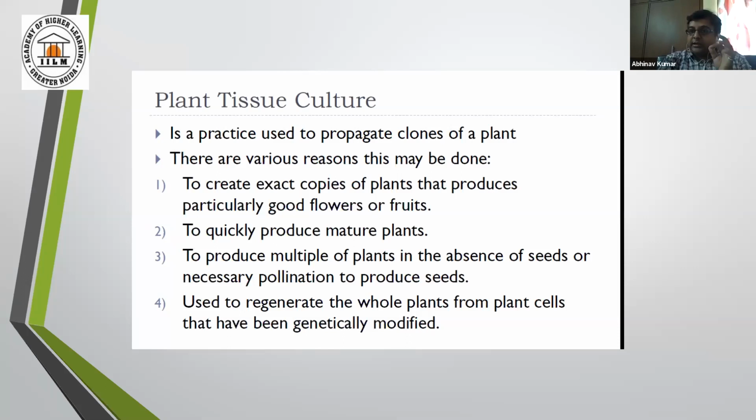Fine. And to produce multiple plants in the absence of seeds or necessary pollination to produce seeds. You know, this tissue actually produces a whole plant. Any virtual plant can be grown into a whole set of plants.